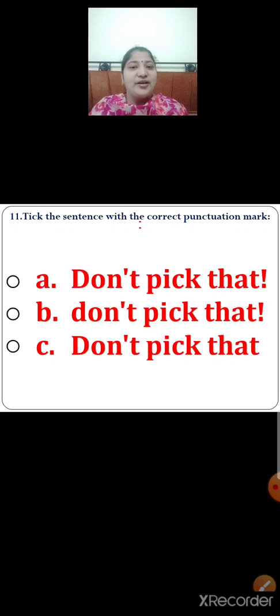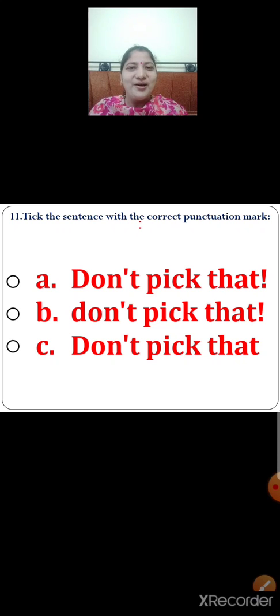Option C. Don't pick that. The sentence has started with a capital letter. But what is missing over here? Yes, you are right. An exclamation mark is missing over here. So children, now select the correct option. Yes, you are right. Option A is the correct sentence with the correct punctuation mark.